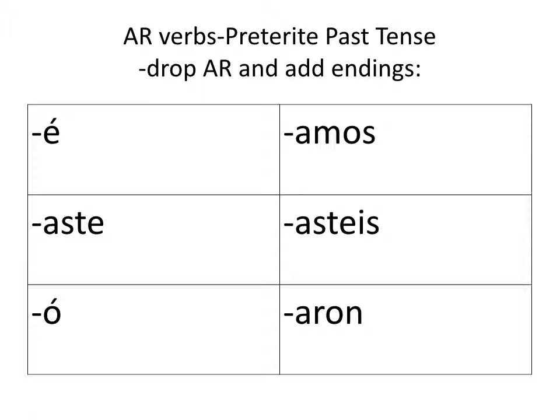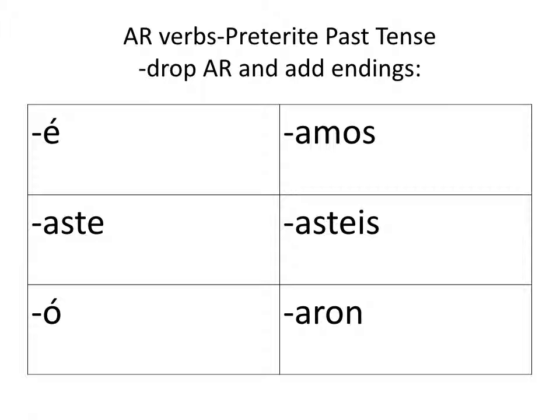Now, let's take an example and see how we would use it. For example, the verb hablar, to speak. So the past tense in English of speak is spoke. So how would you say, I spoke? Well, you would drop AR off the end of hablar and add the letter E with an accent. So it would sound like this, hablé. So yesterday I spoke with my mother. Ayer hablé con mi mamá.